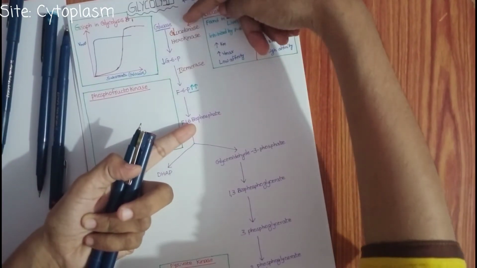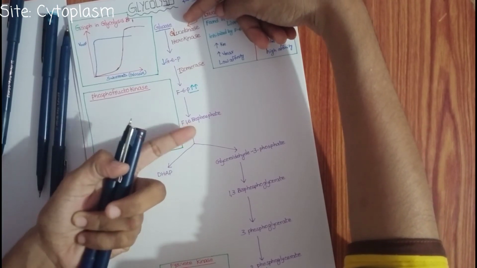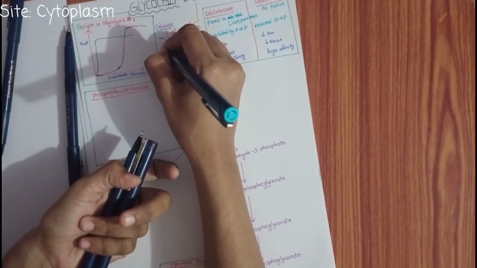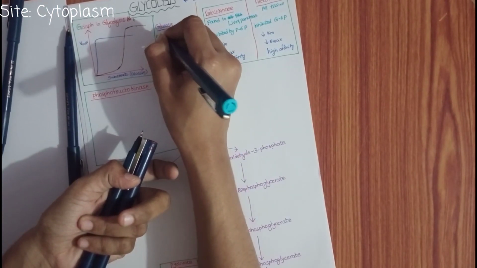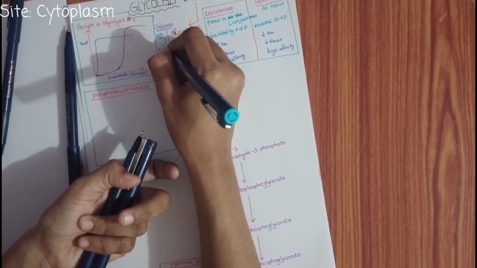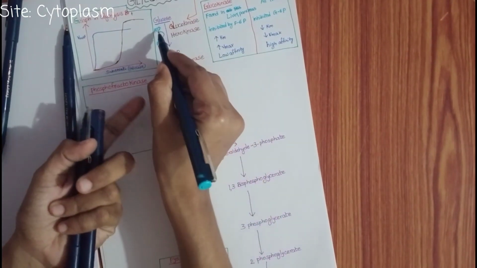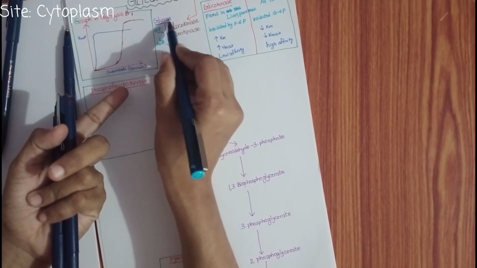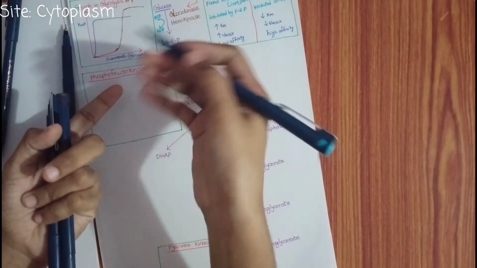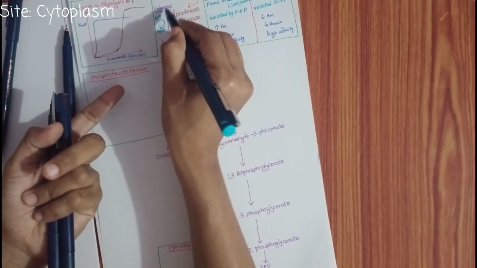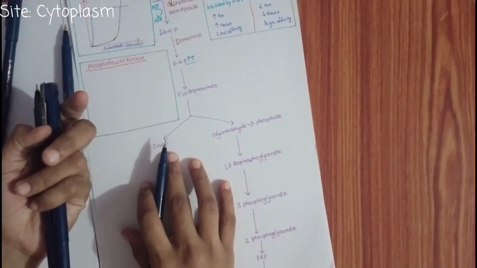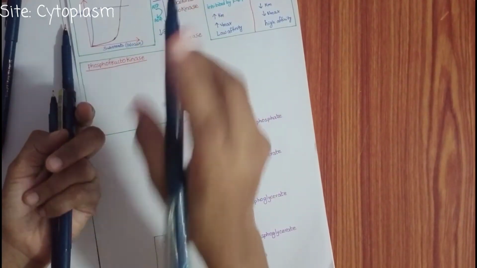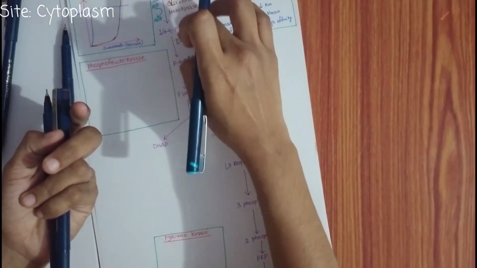From here to here we have the energy investing phase. We have to invest the energy here. ATP is converted into ADP. Kinase means adding phosphate to the substrate. What does the kinase do? It adds phosphate to the substrate. So there is glucose 6-phosphate, and the glucose 6-phosphate is converted into fructose 6-phosphate by the isomerase enzyme. No need to go into detail about this step.